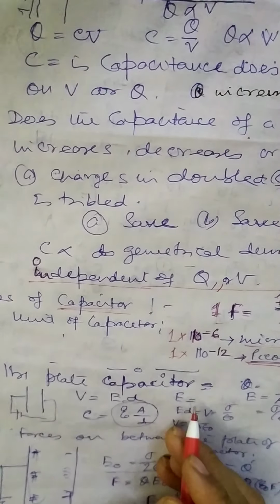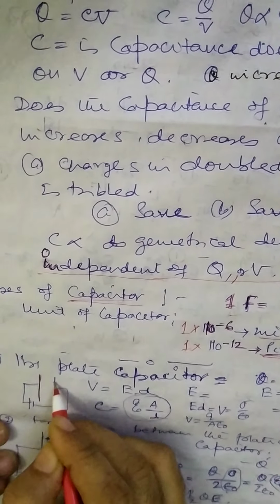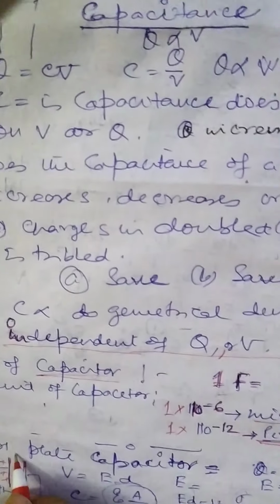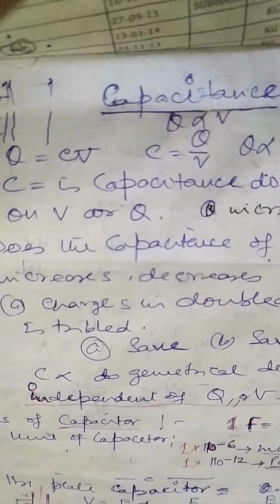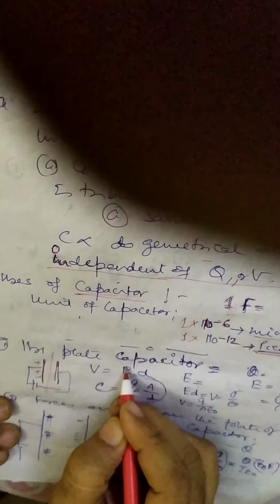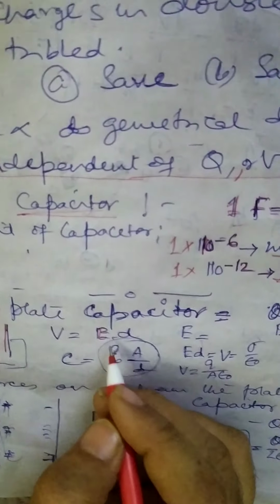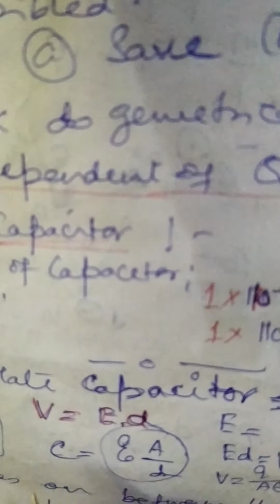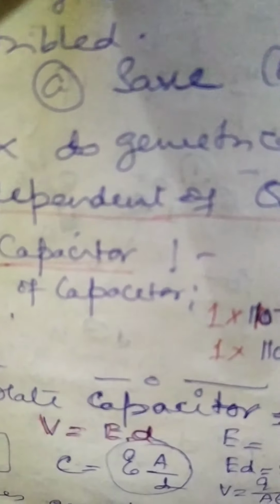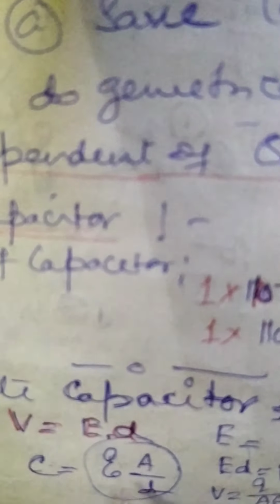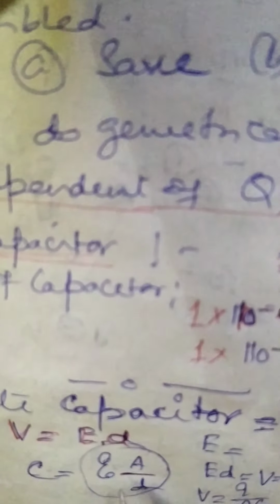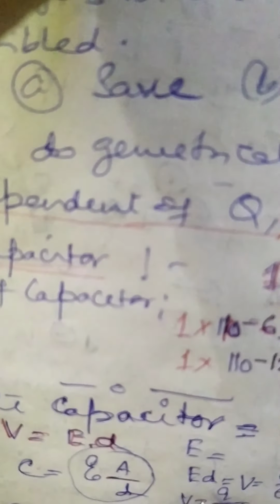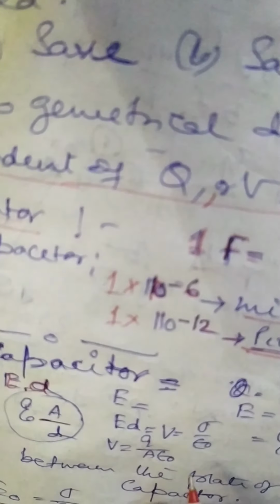What is a parallel plate capacitor, that we know. Suppose you are giving charges to parallel plates like that, we will first find out the intensity. In any case, whenever you are finding out the capacitance, you have to find the intensity. Once you find the electrical field, you multiply it with the distance, it will give you the voltage. Clear? That is V. So we can write E into D is equal to V.